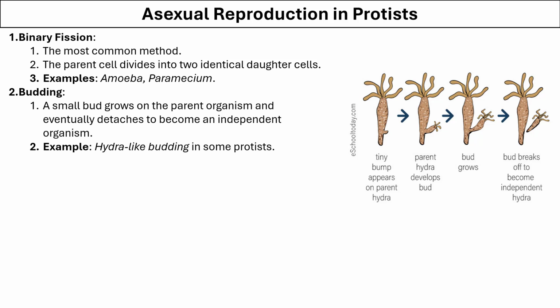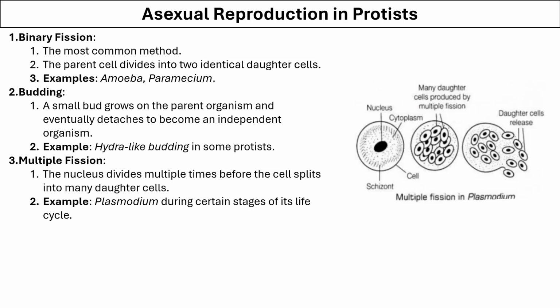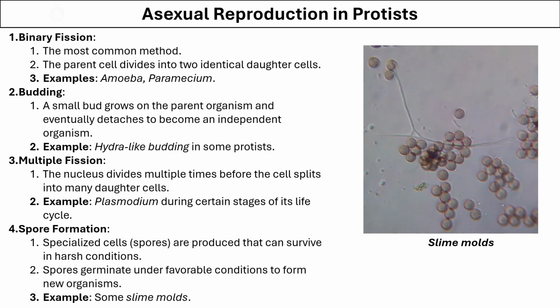In budding, a small bud grows on the parent organism, like you are seeing here in the example of Hydra, which finally detaches and becomes an independent organism. In multiple fission, the nucleus divides into many daughter nuclei, which then makes the cell split, and several daughter cells are formed, as you can see in the example of paramecium.